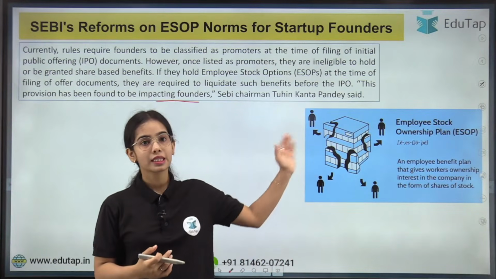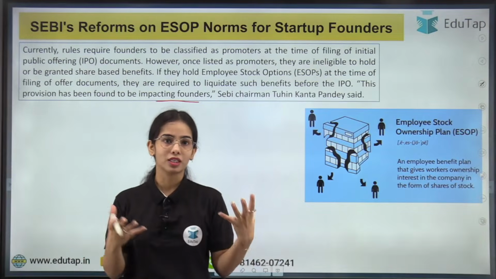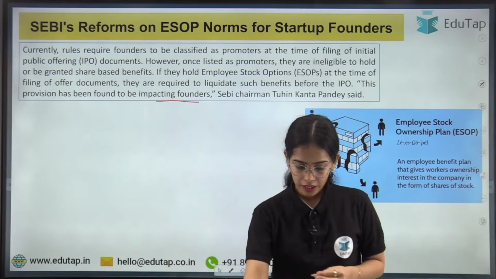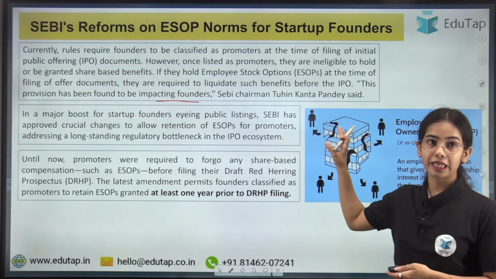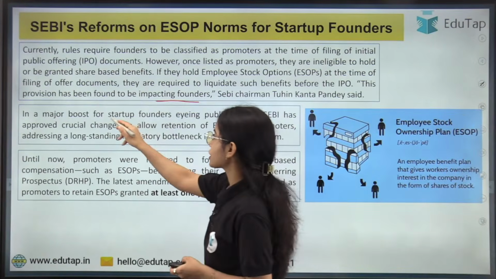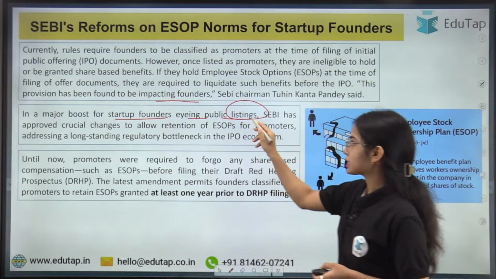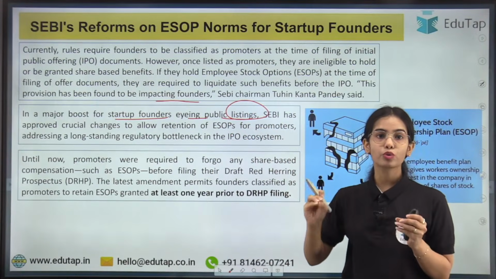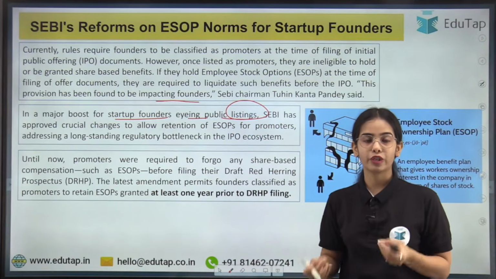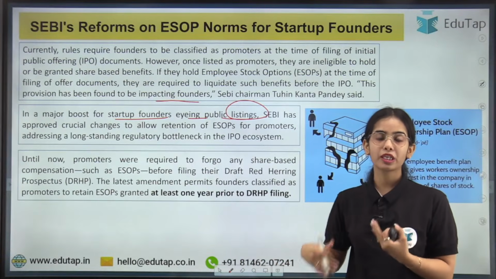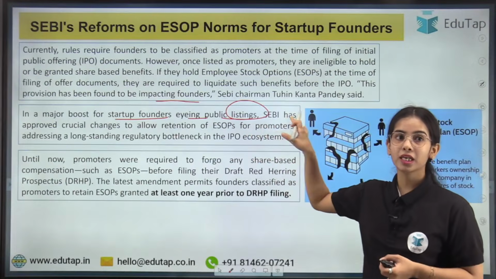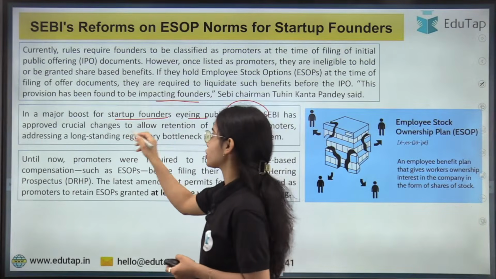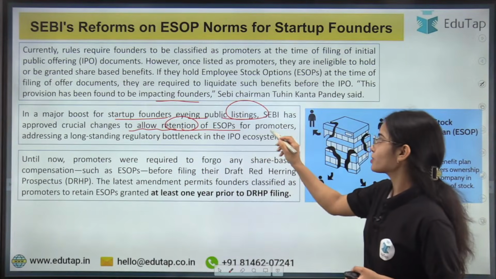They were losing this kind of benefit that was provided to the other employees. So now a good measure has been taken by SEBI. In a major boost for startup founders eyeing the public listing, the startup founders that want to do the initial public offering, that are creating the offer document to do the initial public offering, for them there is a benefit that is provided. SEBI has approved crucial changes to allow retention of ESOPs for promoters.